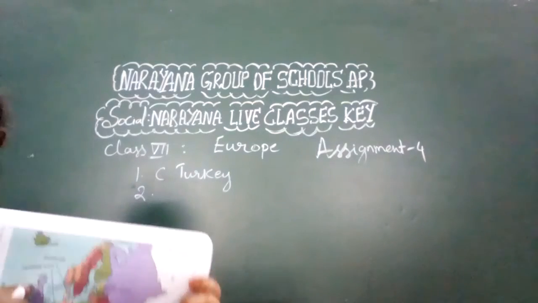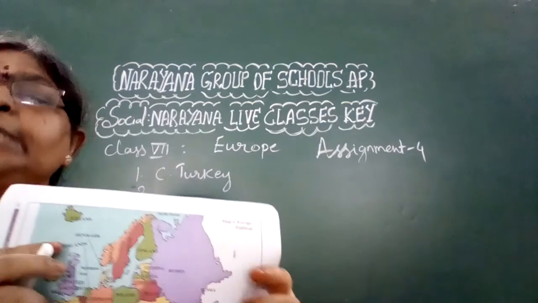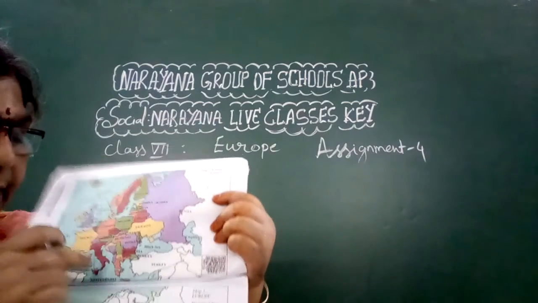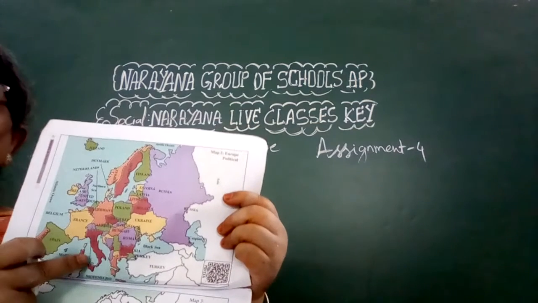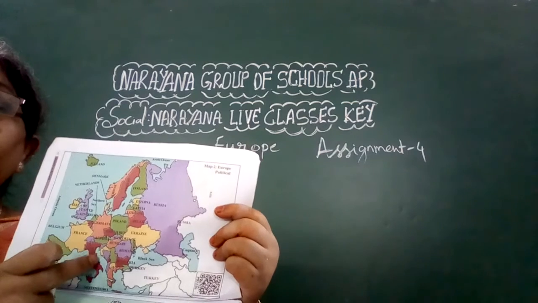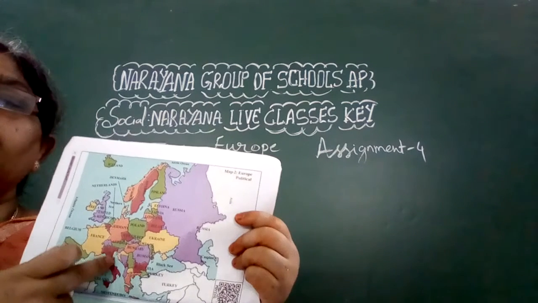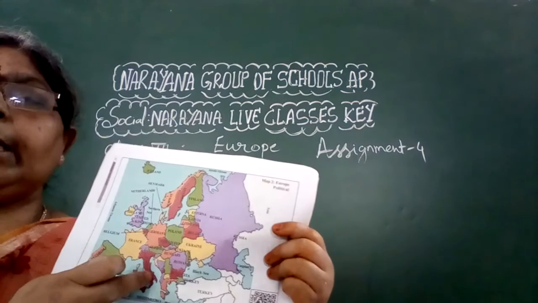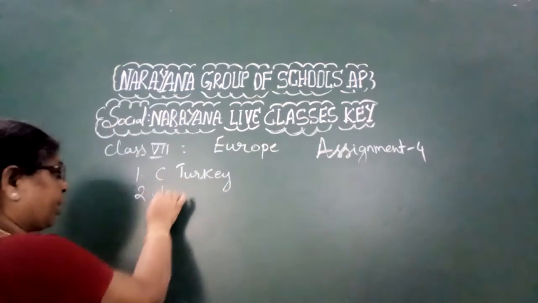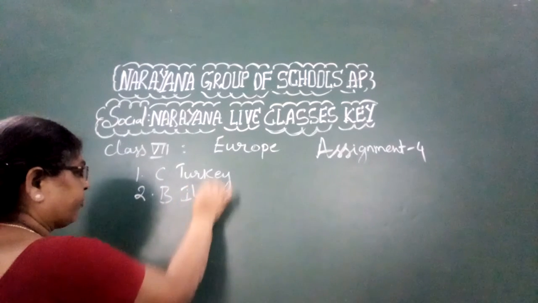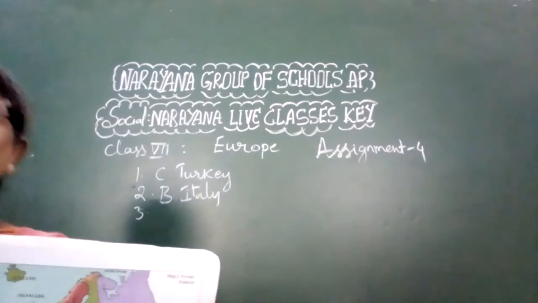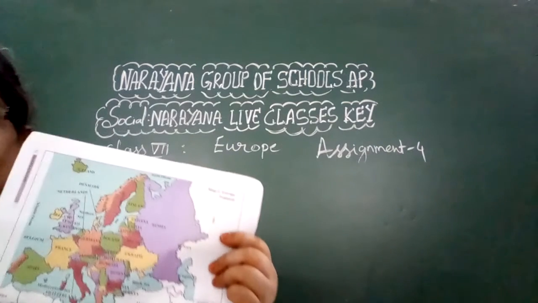Okay, and see the next question. The country which is towards the east of the Mediterranean Sea. I told you about the water bodies, no? Where is the Mediterranean Sea? This is the Mediterranean Sea. And towards the east of the Mediterranean Sea, what is the country? That very long tube-like thing is Italy. So Italy is the answer for the second question, option B. Italy is towards the eastern side of the Mediterranean Sea.